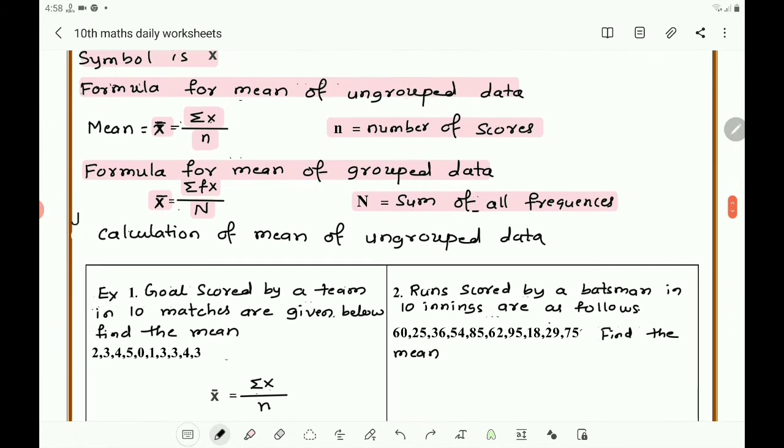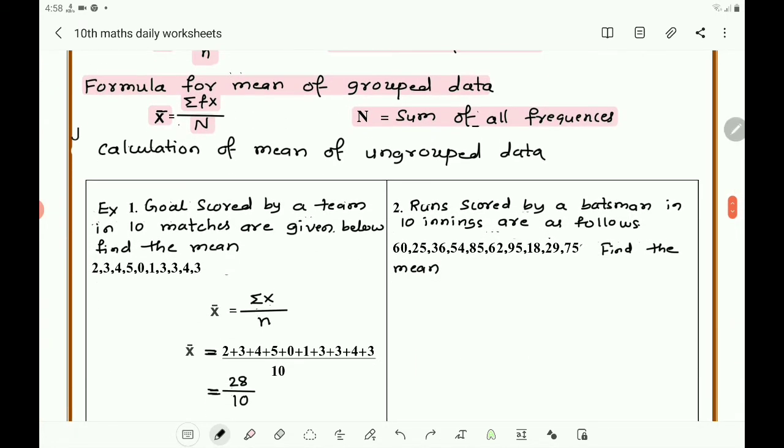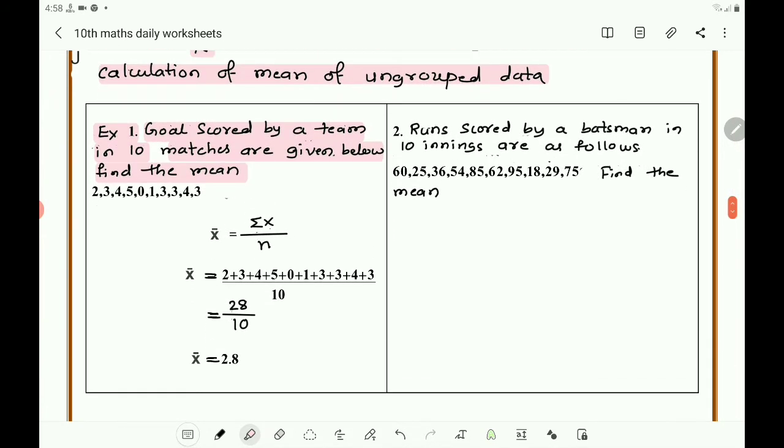Now let us calculate the mean of ungrouped data. Take the example: goals scored by a team in 10 matches are given below. Find the mean. The goals are 2, 3, 4, 5, 0, 1, 3, 3, 4, 3. Goals scored by a team in 10 matches are given.